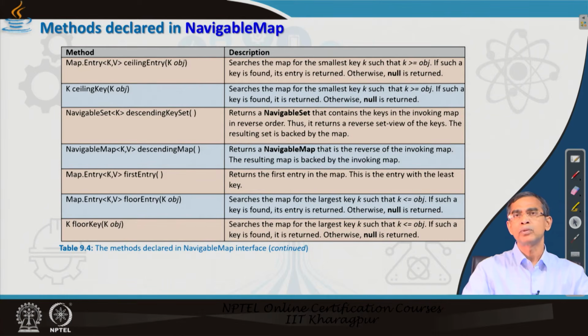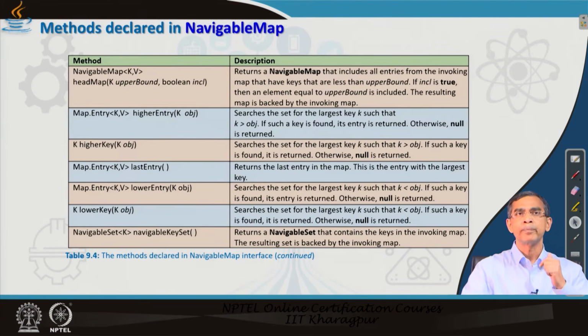That means if you want to find in descending order of the key values, you can use it. And there are the floorEntry and floorKey methods. These are the methods basically related to keys, to find the closest values to a given key, then higherKey, lowerKey, and then there is navigableKeySet. Those are the methods, the higherEntry method, and then the headMap method.